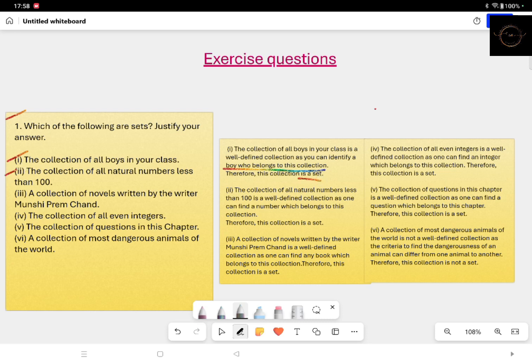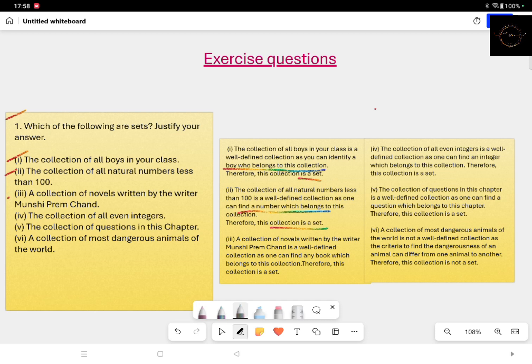Coming to the next one, collection of all natural numbers less than 100. Here you are well aware of the natural numbers, which start from 1 and end at 99. Here also you can easily find a number which will belong to this collection. It is countable also. Therefore, it will be considered as a set.